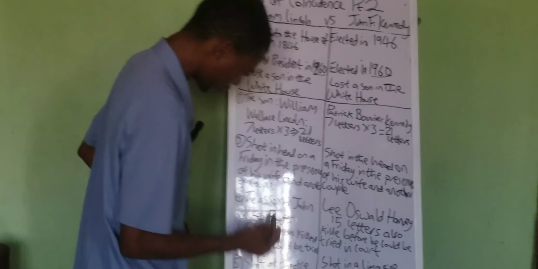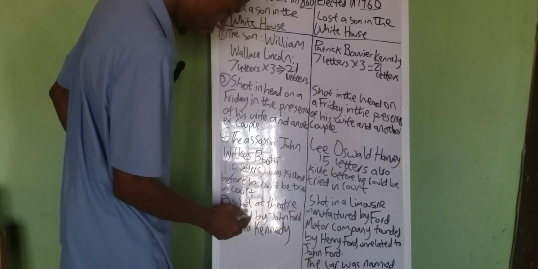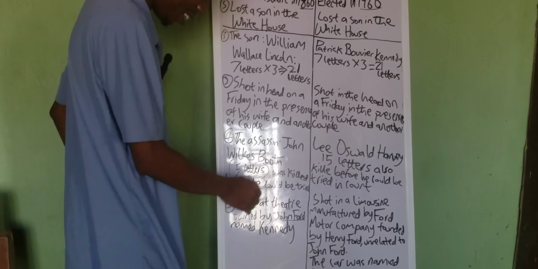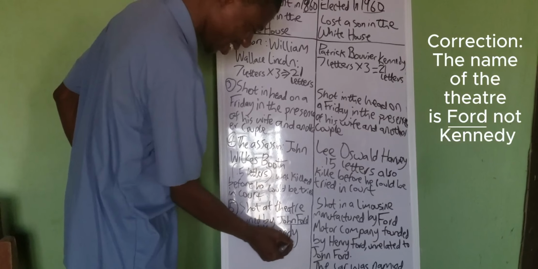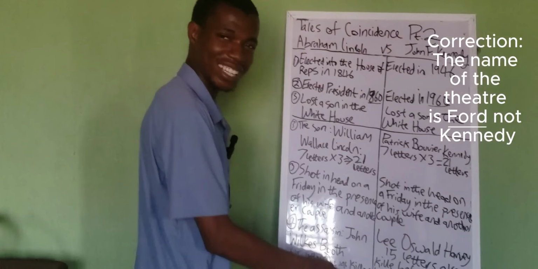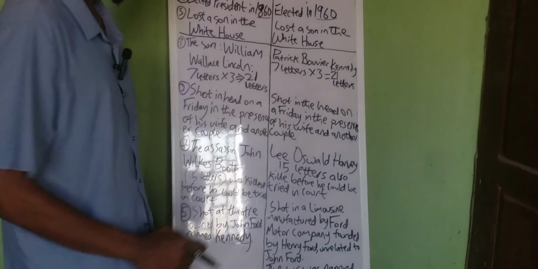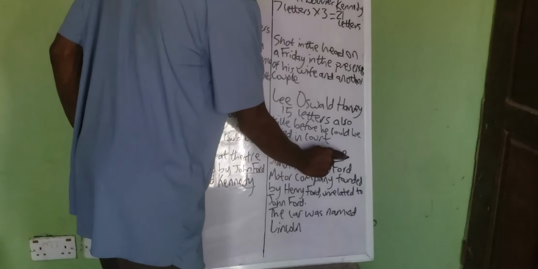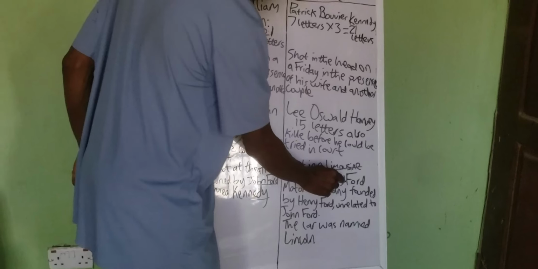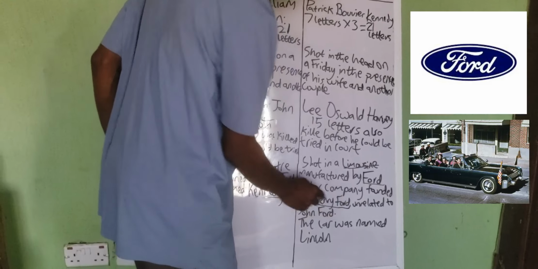Then the next point. Abraham Lincoln was shot at a theater owned by a man called John Ford, and the name of the theater was Ford's Theater. Looking at Kennedy, he was shot in a limousine manufactured by the Ford Motor Company, founded by Henry Ford.